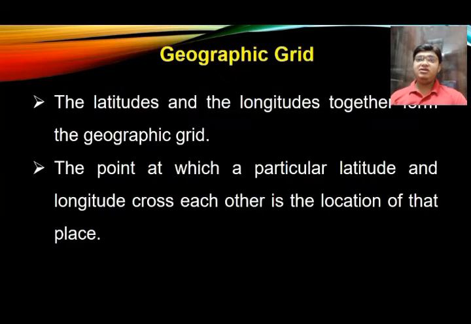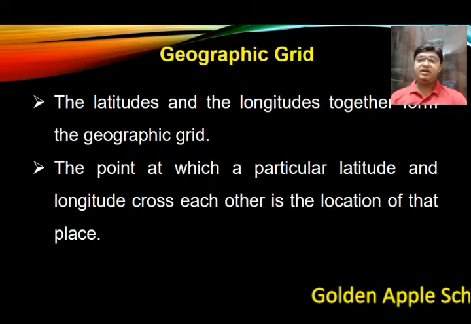Now let us talk about the geographic grid. What is the geographic grid? Latitude and longitude together form the geographic grid. The point at which a particular latitude and a longitude cross each other is the location of that place. The network-like structure formed with the help of longitude and latitude, that is known as a geographic grid.